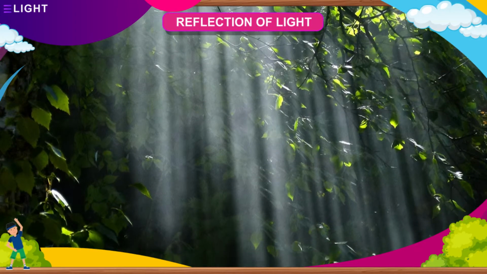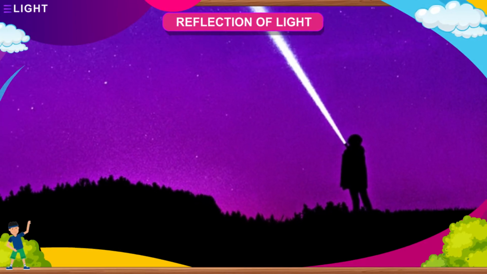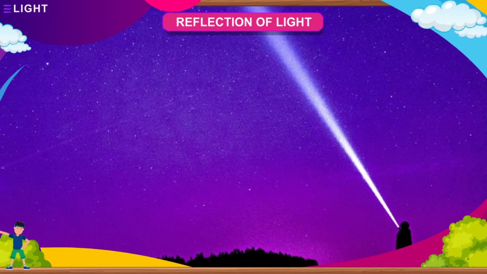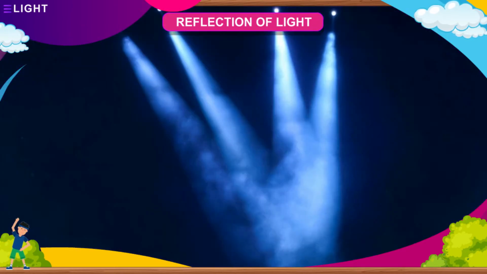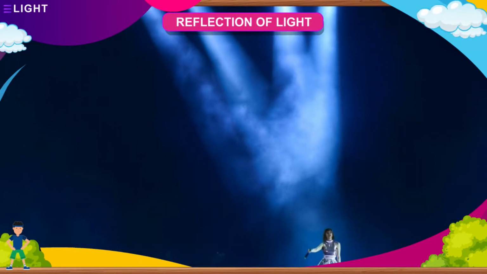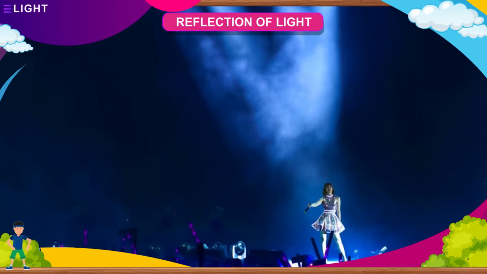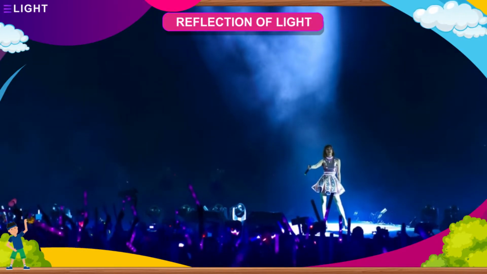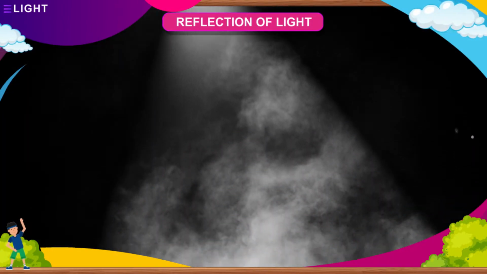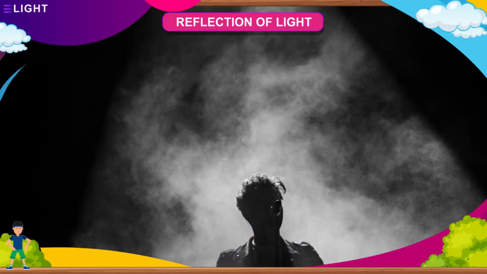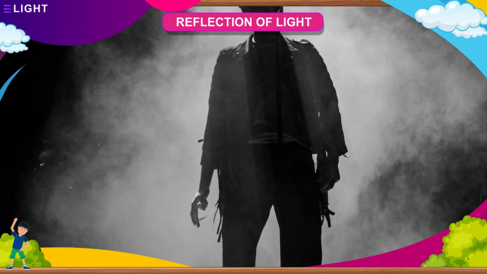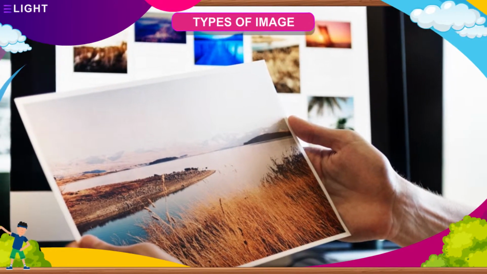It can be classified as a parallel beam of light. A beam of light where all the light rays are parallel to each other is called a parallel beam of light. Convergent beam of light. A beam of light which comes from a broad source of light and converges at a point is called a convergent beam of light. Divergent beam of light. A beam of light which comes from a small source and diverges out is called a divergent beam of light.